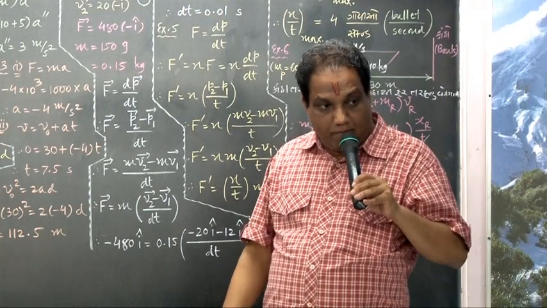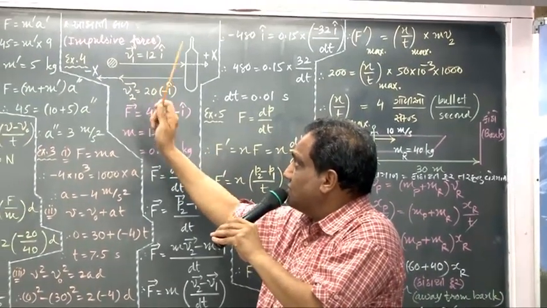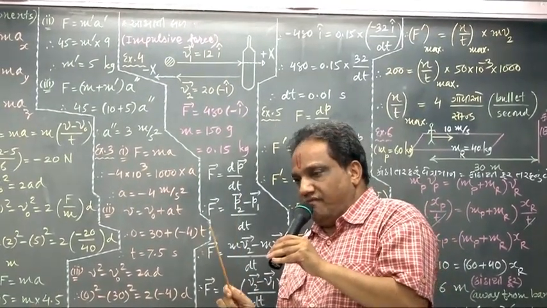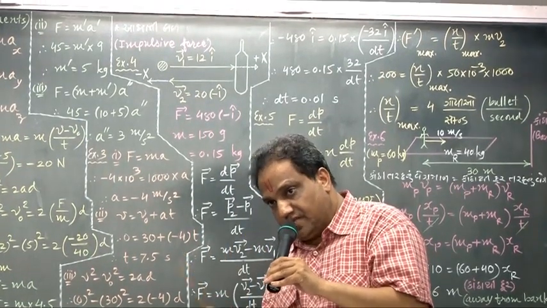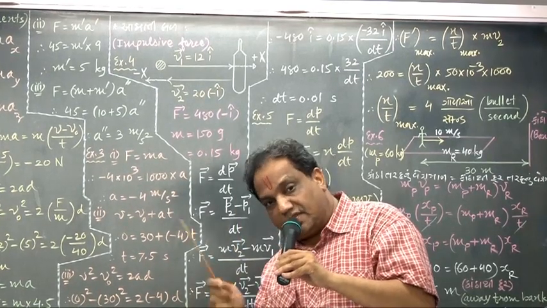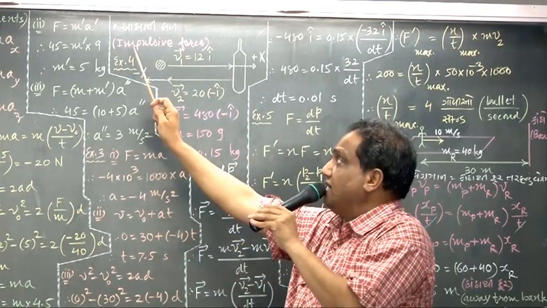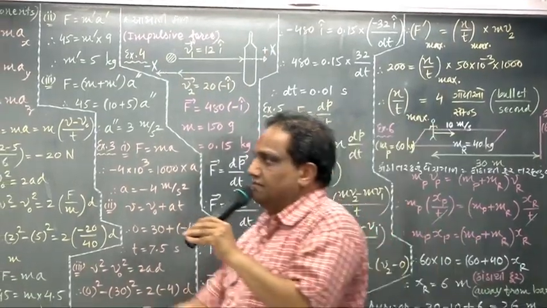What do you mean by impulsive force? Look here, impulsive force. When a force of very large magnitude is exerted on a body for a very small time, then such a force is known as impulsive force. Don't get confused.